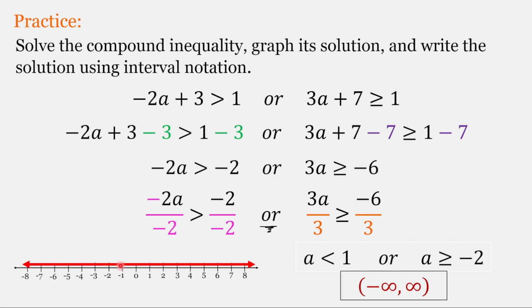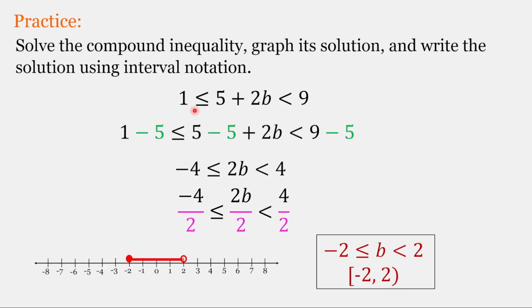So this ends up being the entire number line. So we're going to have all real numbers, all numbers that are on that number line. And this is written in interval notation as from negative infinity to positive infinity.